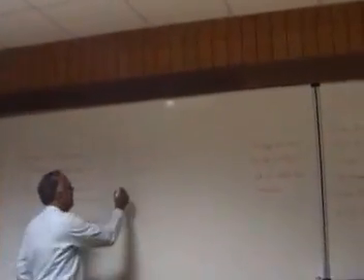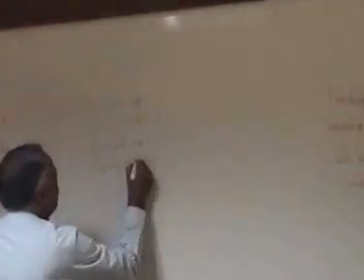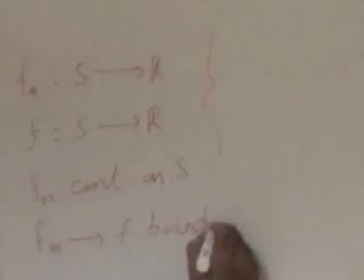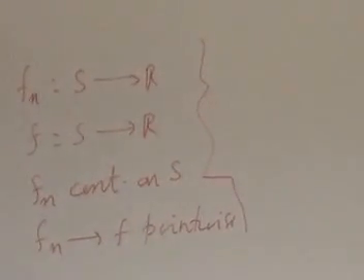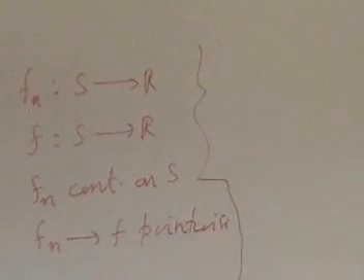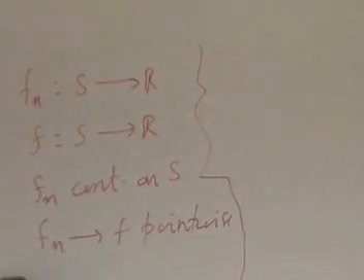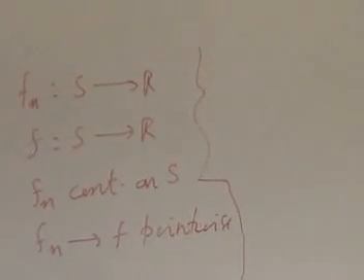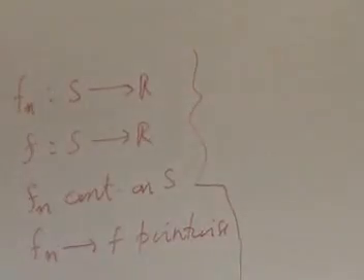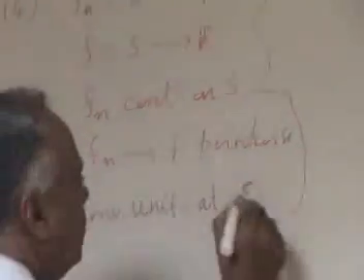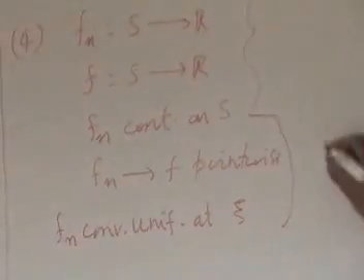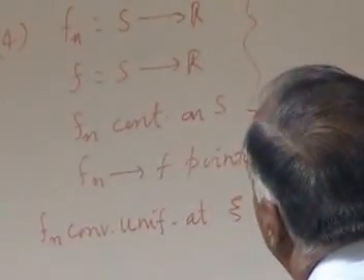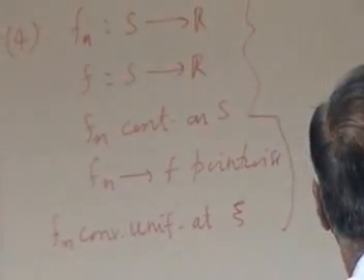You have a sequence of continuous functions fn converging to the function f(x), and fn converges uniformly at the point xi. With that definition, all that will imply that f is continuous at xi.